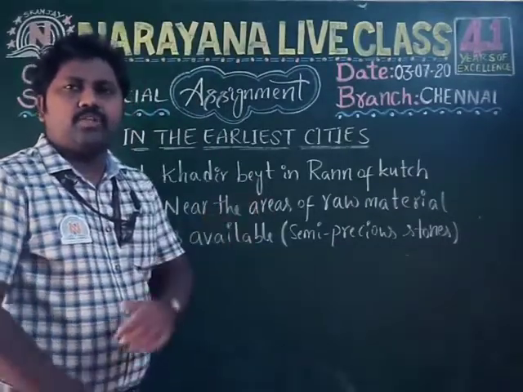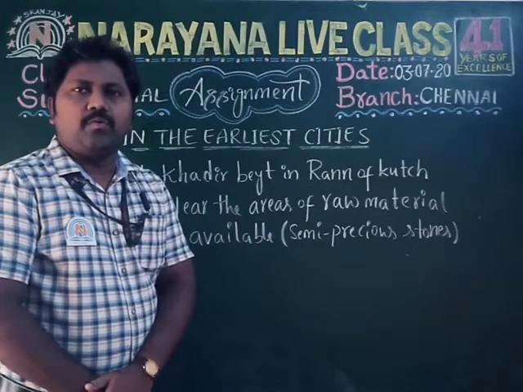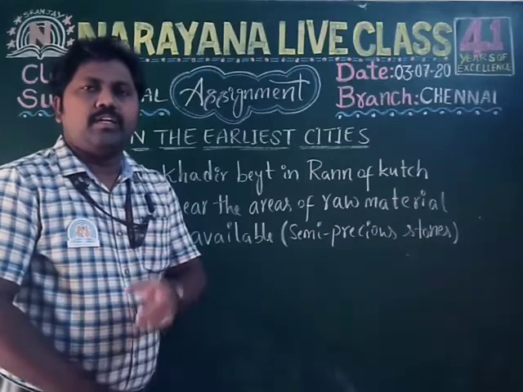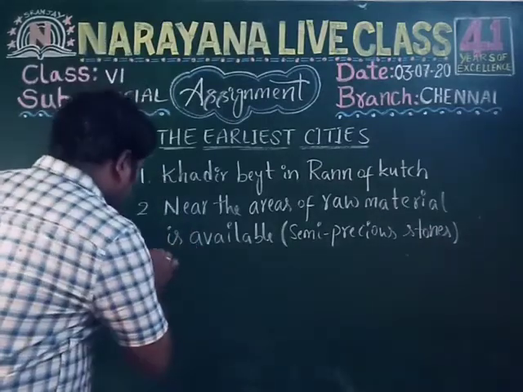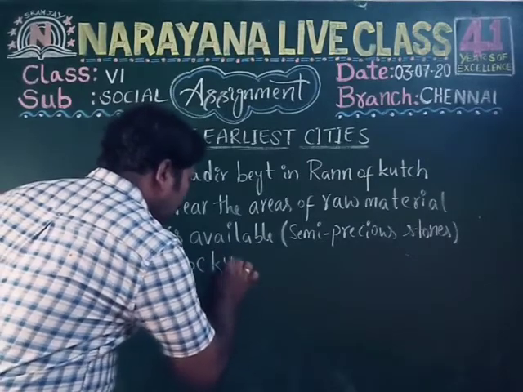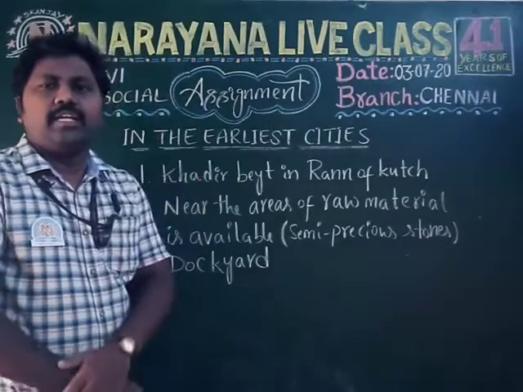Now let's take the third question. The huge tank of water located at Lothal was used as a dock yard. So the third question answer is dock yard. Okay, children. So this is the third question answer.